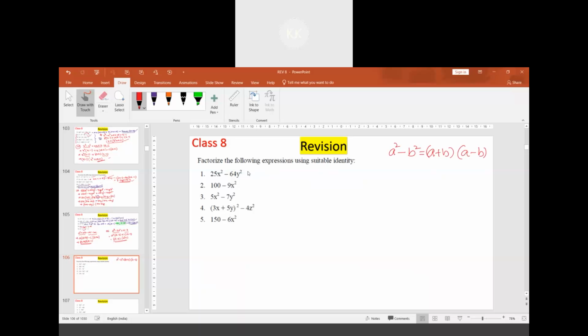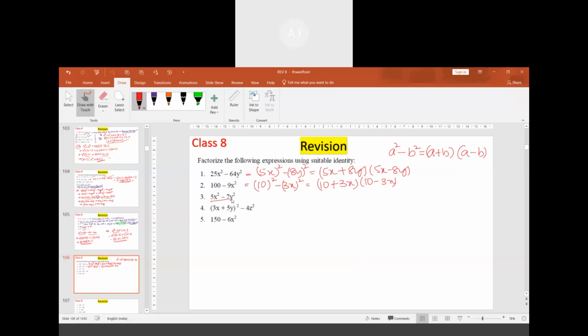In a few questions, it's direct, like this is (5x) whole square minus (8y) whole square. Straight away, we can write this as 5x plus 8y into 5x minus 8y. Then 10 square minus 3x whole square, (5x minus 8y) multiplied by (5x plus 8y). Correct now?